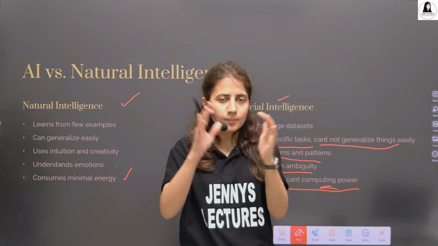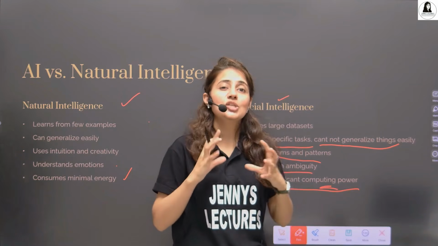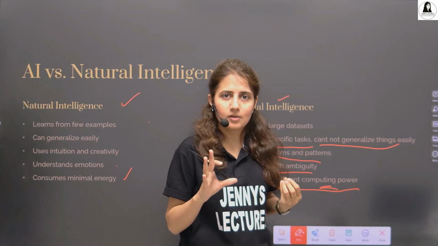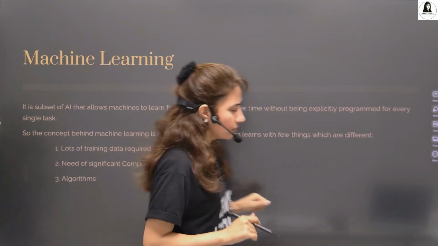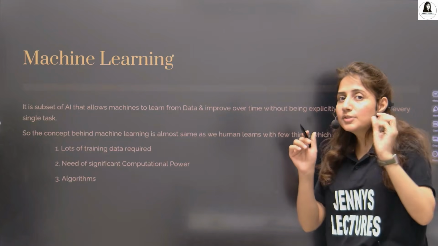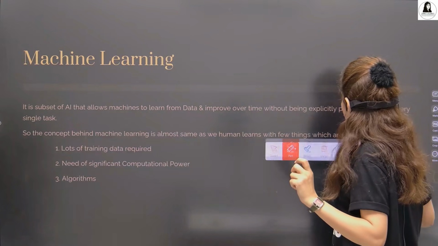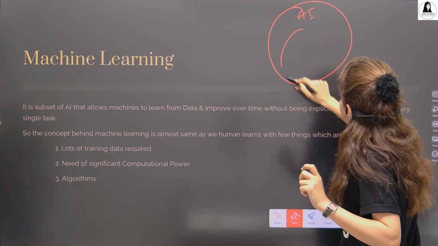So this is how AI is learning. This comes under machine learning. So this is machine learning basically. Right. Now what is machine learning? See, machine learning, it's a subset of AI. AI is broader. If I draw, this is AI and this is machine learning.